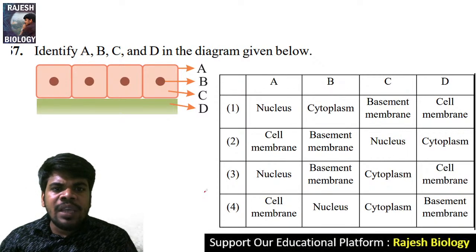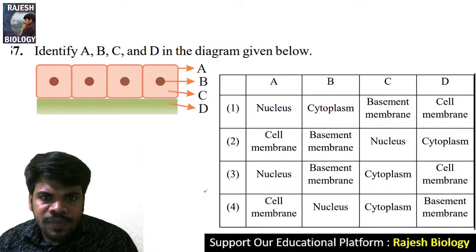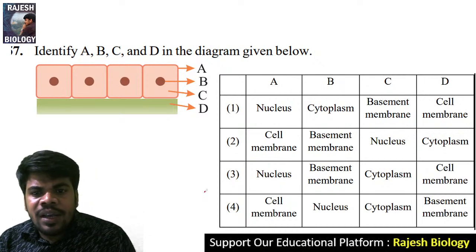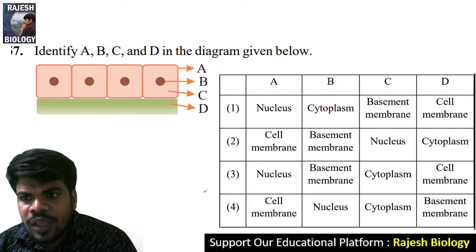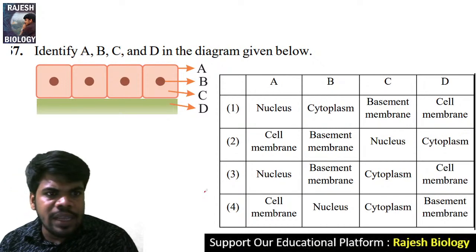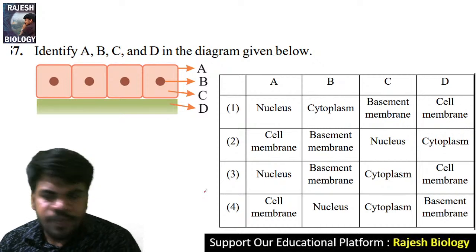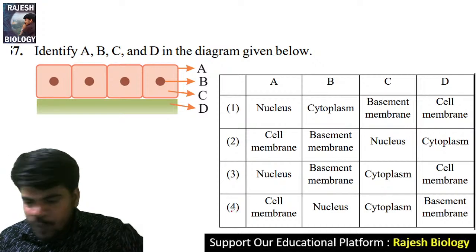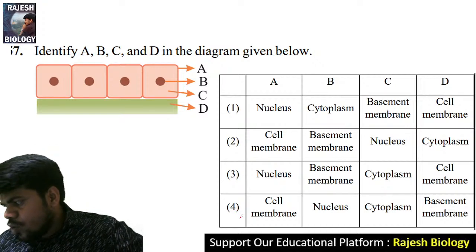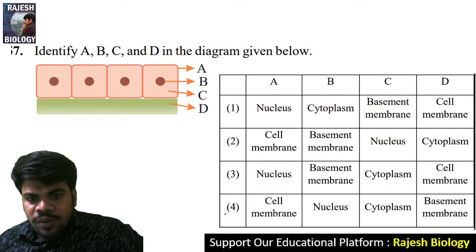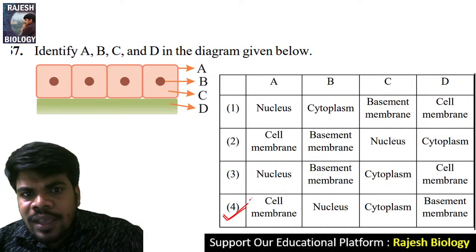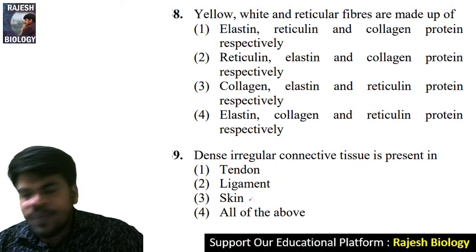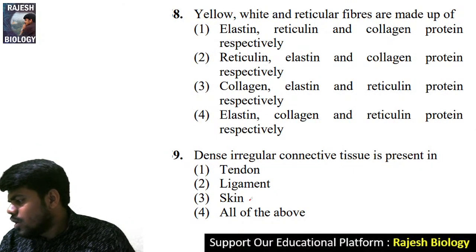Identify A, B, C and D in the given diagram. If you observe, there are some cells and there is a basement membrane. Here D is the basement membrane, and in the fourth option only D is the basement membrane, so the right answer is 4. Very good, Divyasri. A is cell membrane, B is nucleus, C is cytoplasm, D is basement membrane. Very easy question. Yeah, Chandrika, you are right.